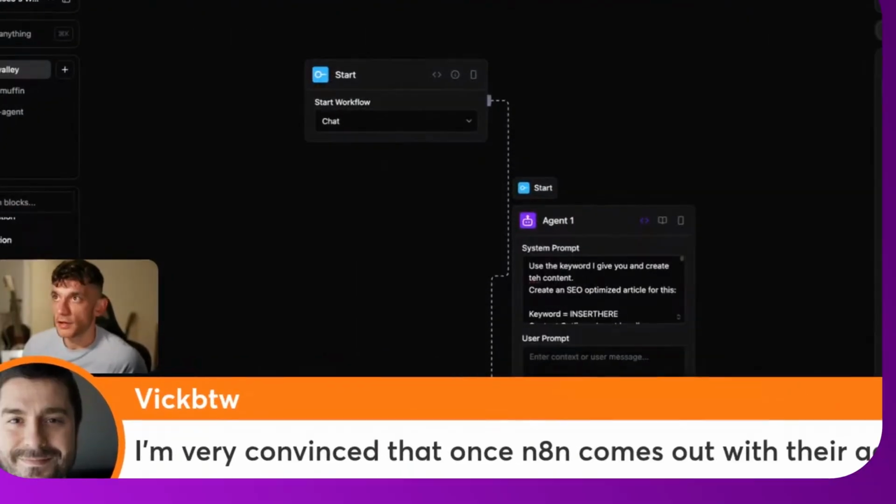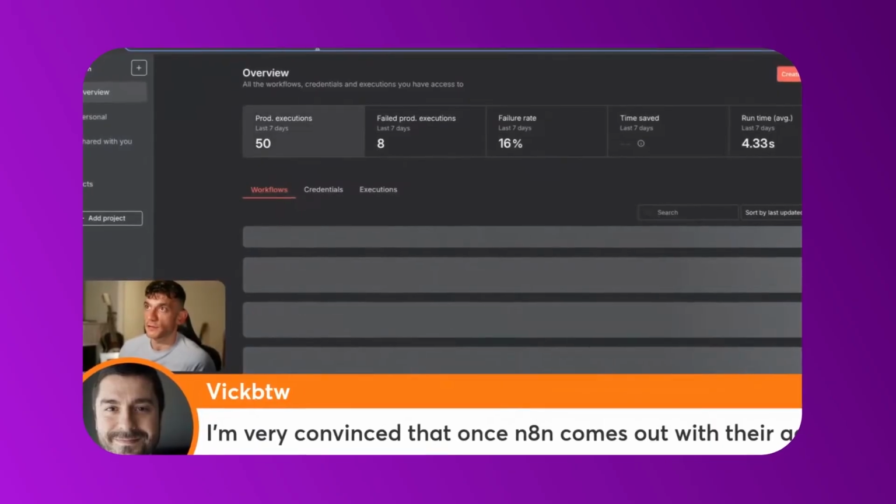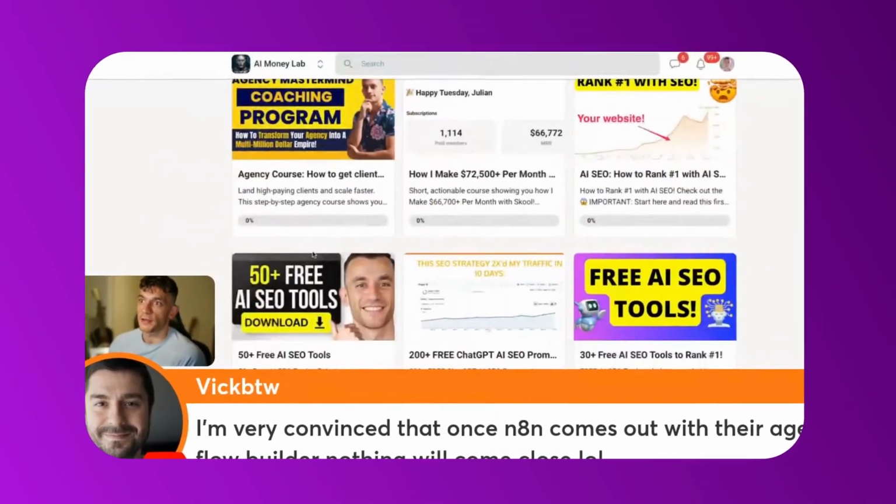SIM is pretty cool, but it's not on the same level as N8N from what I can see. Like, N8N is absolutely wild what you can do here. Let me show you an example of what we can do with N8N.